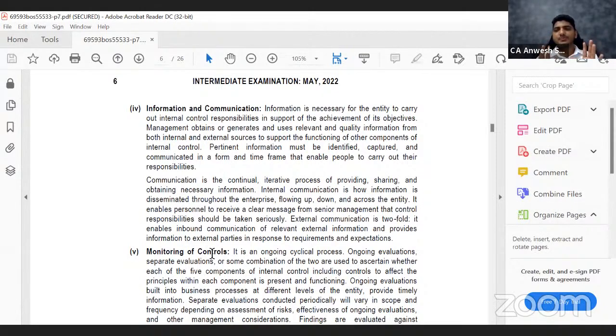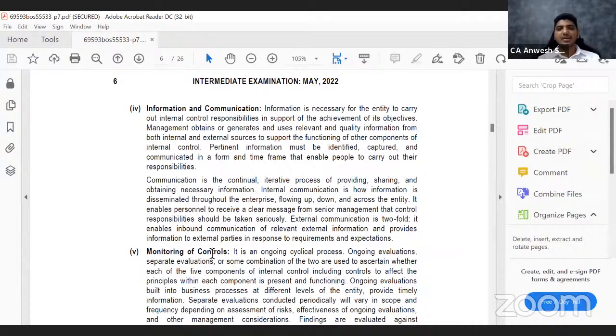But it is not so. Imagine employee A has given his password to somebody else, so even they can log in. Or maybe employee A has given his password to everybody, so everybody can log in. So you can't just set up a system and leave it. You need to constantly monitor it. You need to go through your logs to see whether there are multiple people who have logged in using A's credentials or not. So these are all the components of internal control.